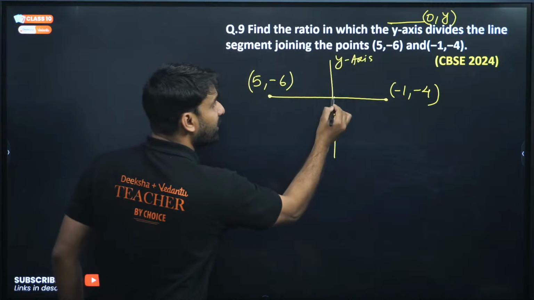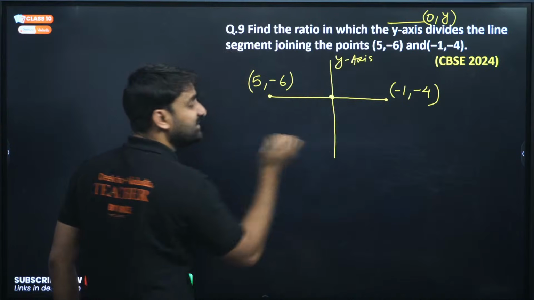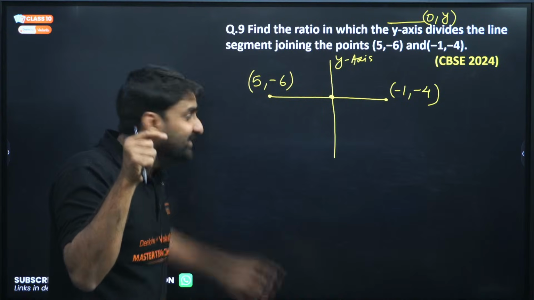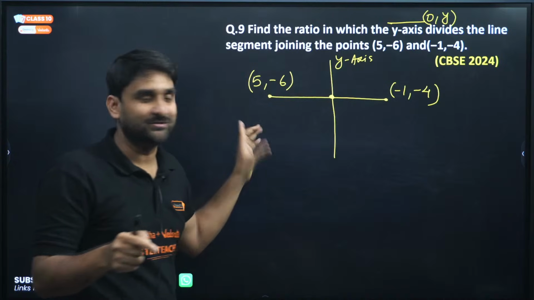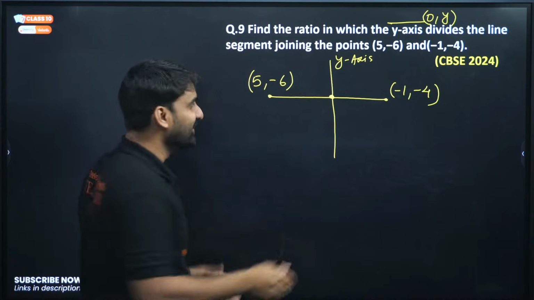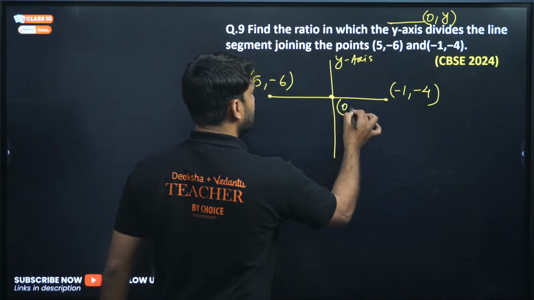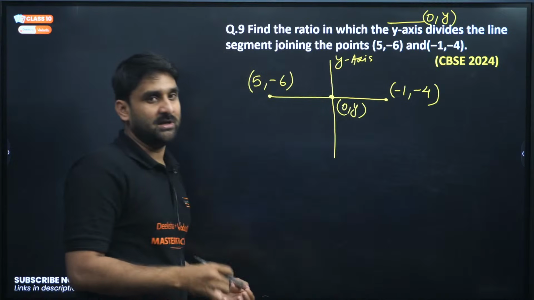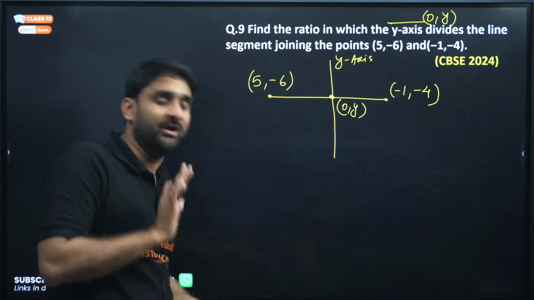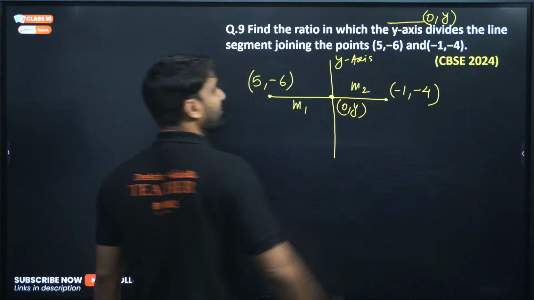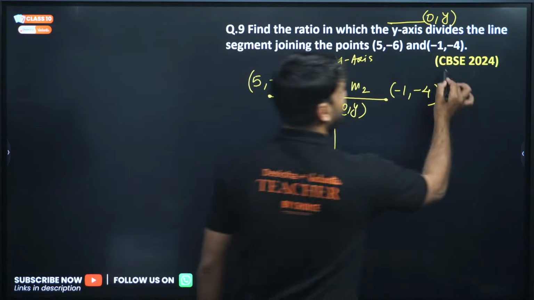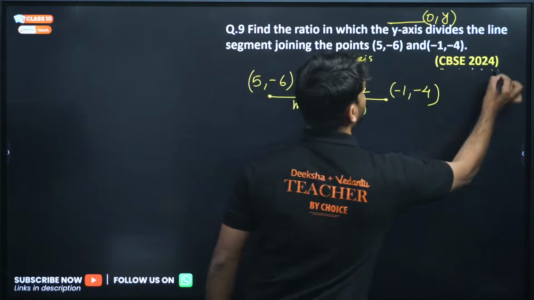So this point is lying on y-axis. This point is on y-axis, and it is also on this line segment. So the coordinate here will be 0 comma y, any number for y, but x coordinate will be 0. And we have to find out ratio m1 ratio m2. This question is a previous year question, 2024.